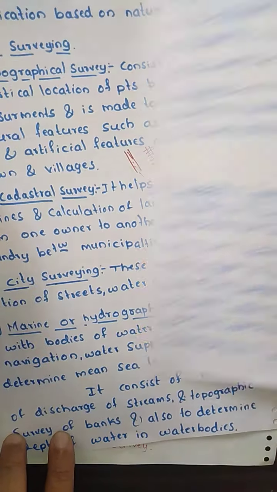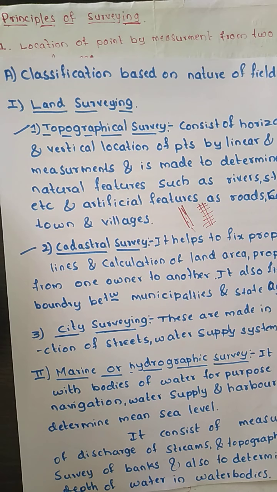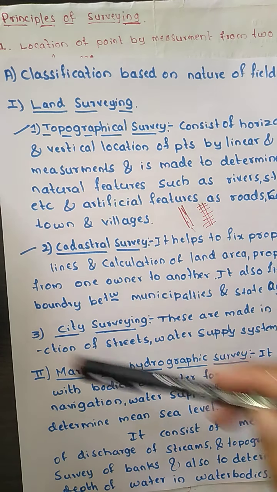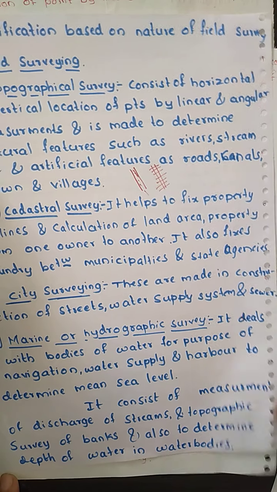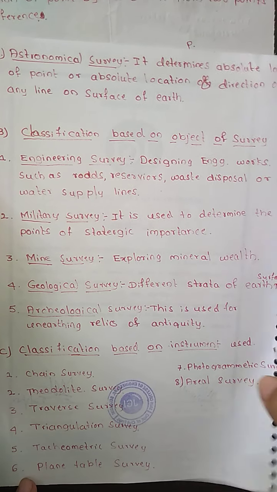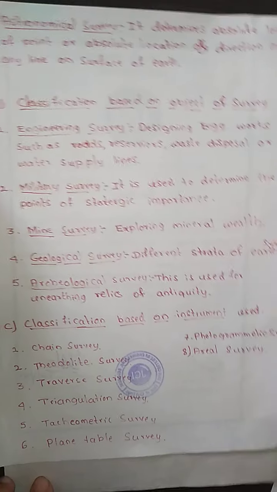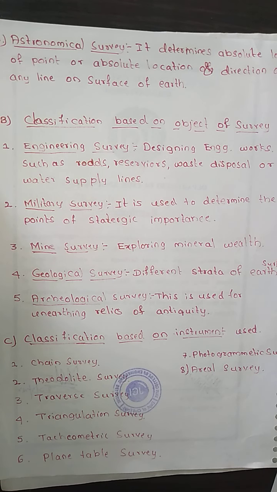In plane surveying the triangle formed has straight lines, and in geodetic surveying it has spherical lines. Then we have the classification based upon the nature of the field. In land surveying we have three types: topographic, cadastral and city. The marine or hydrographic survey is done on a water surface, and the astronomical survey is done for astronomy. Then the classification based upon the object of a survey has five types: engineering, military, mine, geological and archaeological. And then the classification based upon the instrument used has these different types.